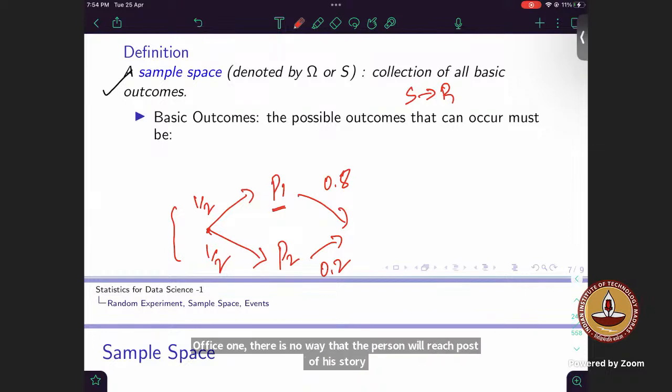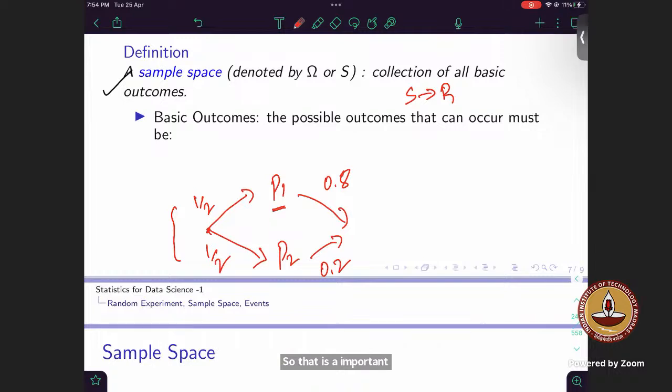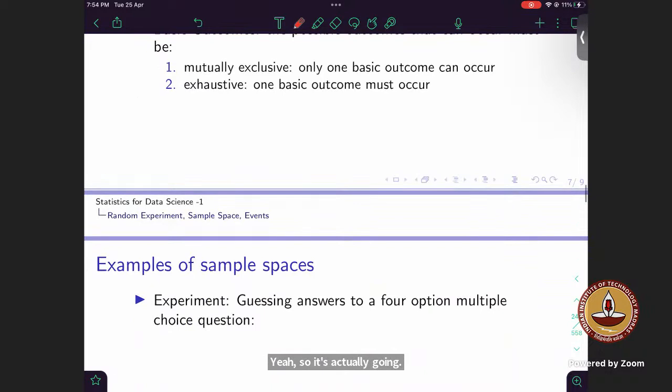So there is an important point here. The post offices are sequential: it goes to one and then it goes to the other. Yes, sir, it's sequentially going. This question is from quiz 2, so it goes through sequentially. It first goes to post office 1, then it goes to post office 2. Okay, just a minute, I need to check this question first. I have given it in the chat box. Can I paste it in the chat box? Sequentially means this.